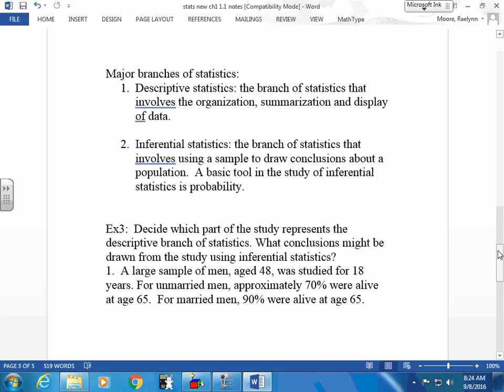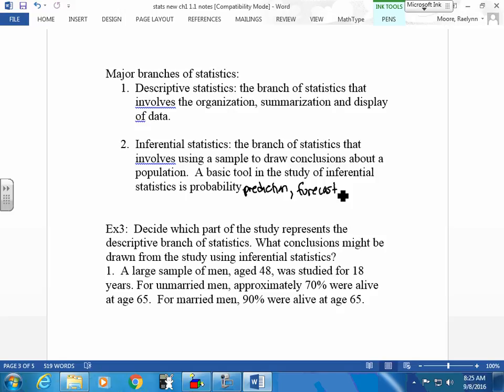Freshmen, all nurses, people with diseases, whatever it is you're looking at. So it just describes a piece of that. Inferential statistics involves using these descriptive statistics and other measurements that you might find to make an inference, to say something about your population. Probability is one of those tools that we're going to use in chapter 3 that gives us a little bit of insight into inferential. It's basically used to forecast, to predict. Probability is a prediction tool or a forecasting tool. What is the probability that something happens? Predict what will happen.